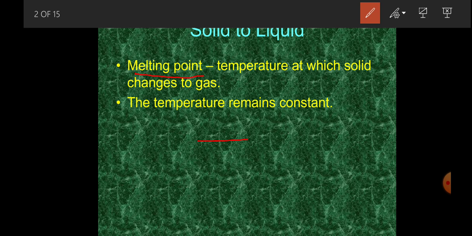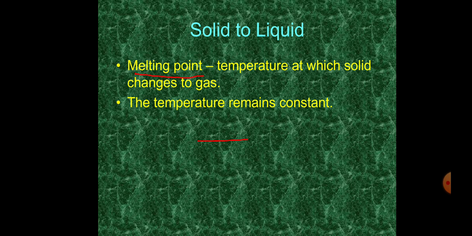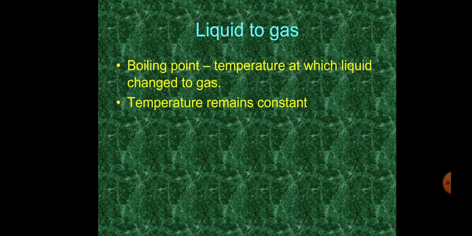And at that temperature, the temperature does not increase. Remember, when you are heating, you are increasing the kinetic energy. When you increase the kinetic energy, the force that holds the particles together to make a solid becomes weak, and you form a substance that is able to flow, made up of matter that can move continuously.